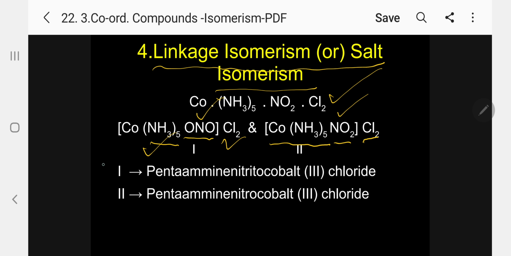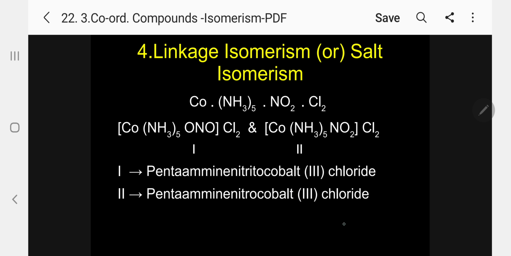Kindly follow. The IUPAC name for the first one is pentaamminenitritocobalt(III) chloride. The second example, the IUPAC name is pentaamminenitrocobalt(III) chloride. ONO is nitrito, NO2 is nitro. Please memorize. We have already discussed the IUPAC naming. So this is the fourth one.